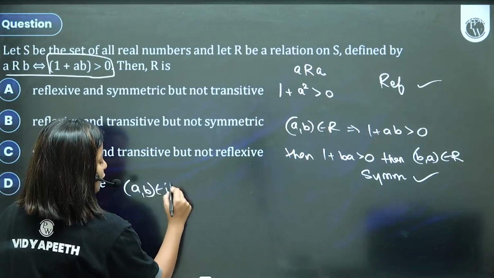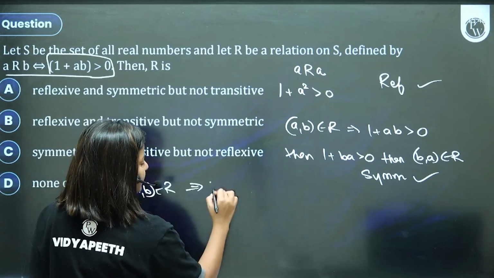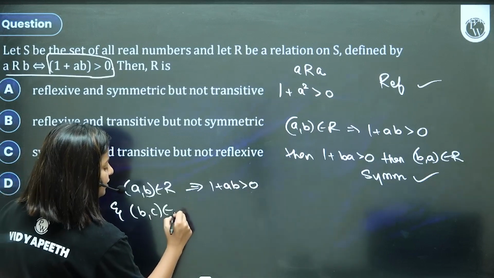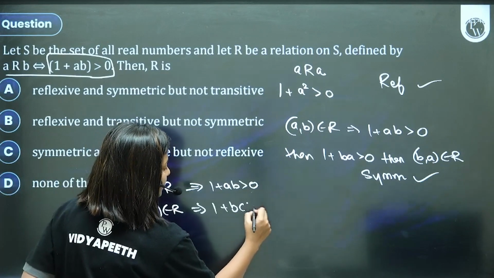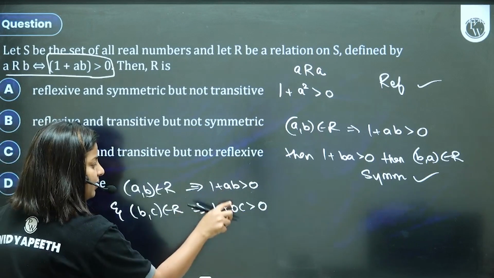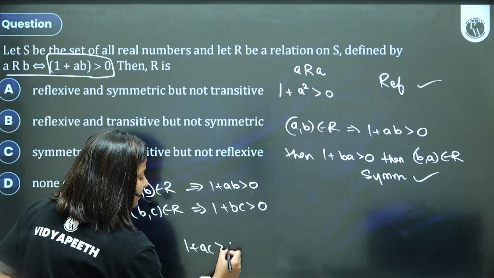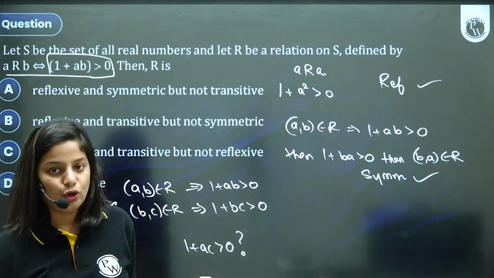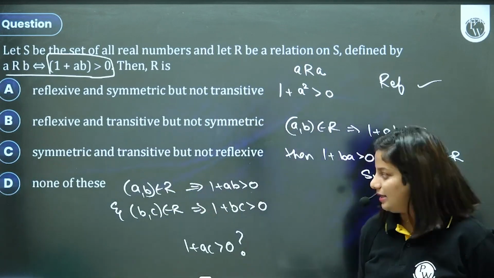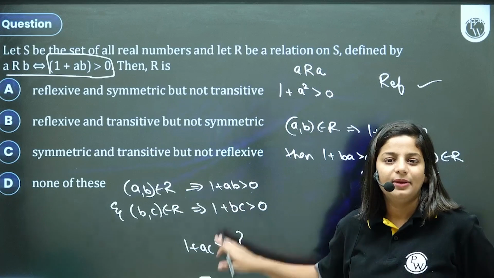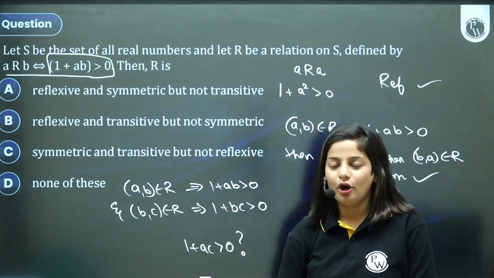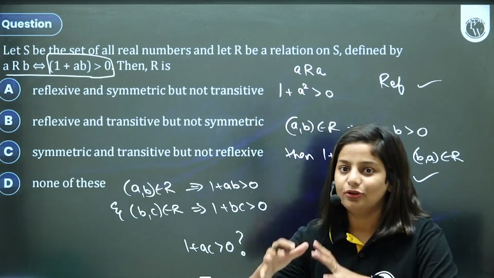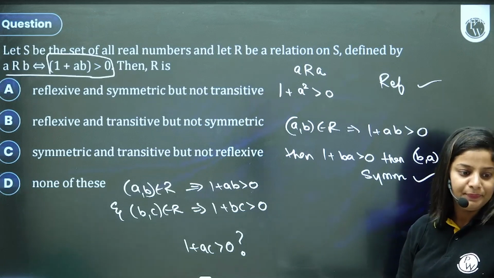If A comma B belongs to relation, what does it imply? It implies 1 plus AB will be greater than 0. And if B comma C also belongs to relation, it implies 1 plus BC will be greater than 0. But what do you think based on this? Will 1 plus AC also be greater than 0? It's a question mark. Yes or no? So you have to look for a general thing, like by adding them, by subtracting, by multiplying, do we get this relation? If yes, great. If not, then think of a logical approach. If not, then think of some numbers that you can put and get the value.